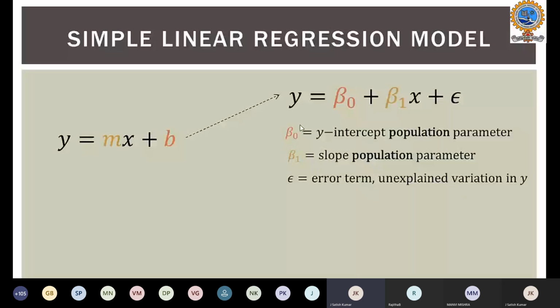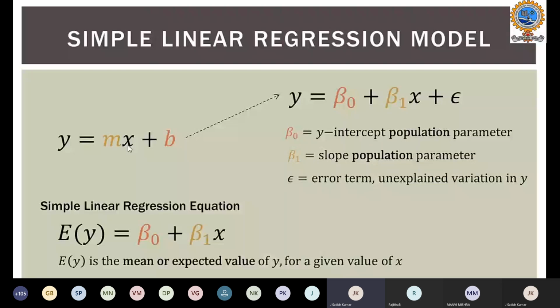When there is no error, when I'm trying to express a simple linear regression, the expected value of y would be without any error. So we'll remove the error, and E of y we can write as beta 0 plus beta 1 of x, because that's the mean or expected value of y for the given value of x. That is, we need to calculate without error.